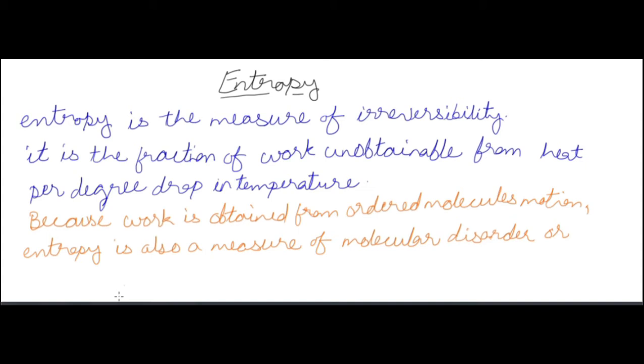So entropy is also associated with the disorder or randomness of the molecules. Because work is obtained from ordered molecular motion, entropy is also a measure of molecular disorder or randomness of the system.